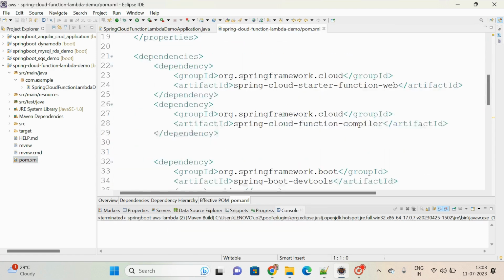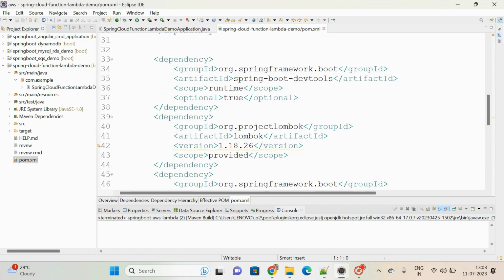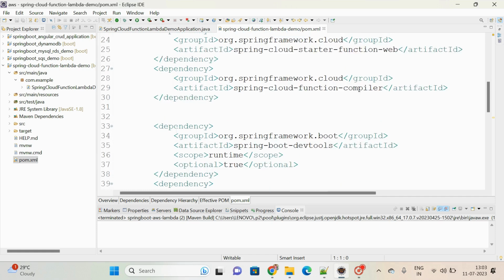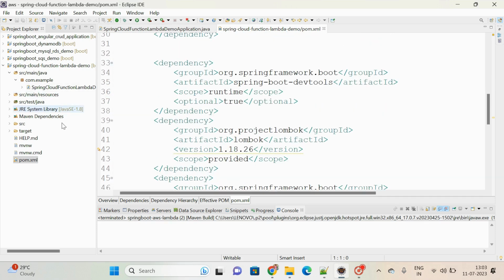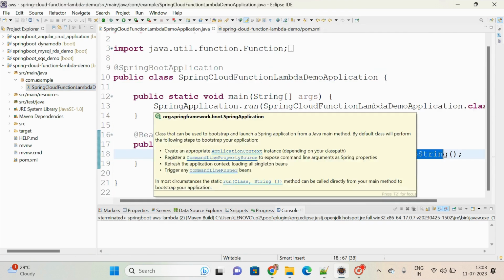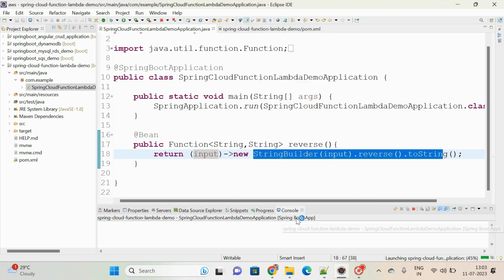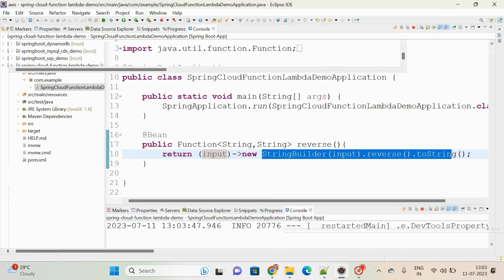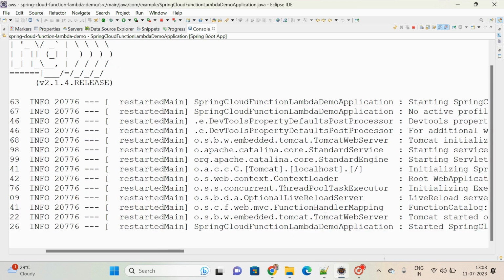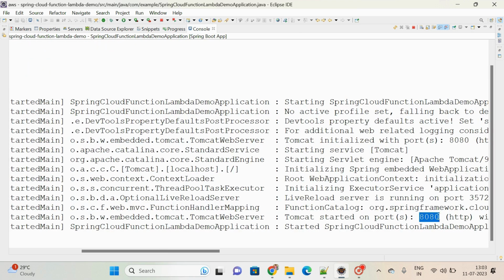To run this application, we have to add the proper dependencies. Now only one function is defined here. Let me try to run this. If I run this application as a Spring Boot app, by default it started on port number 8080.